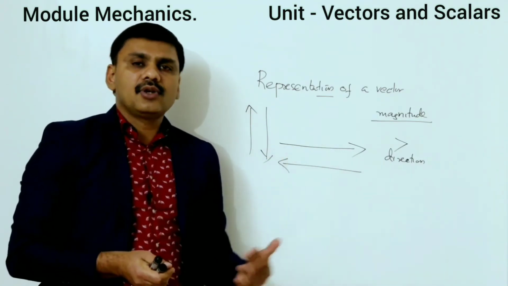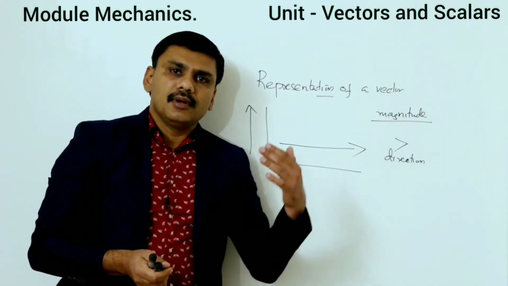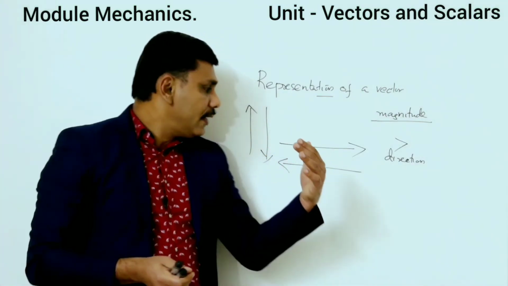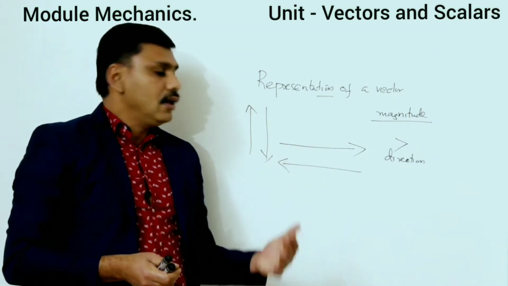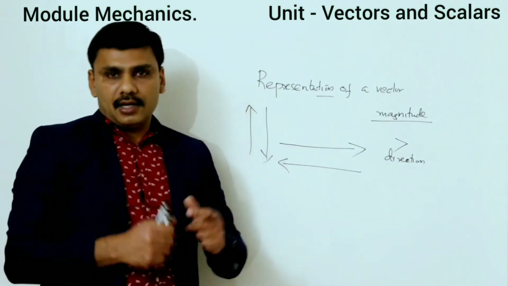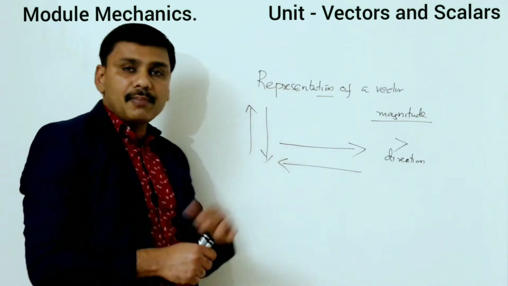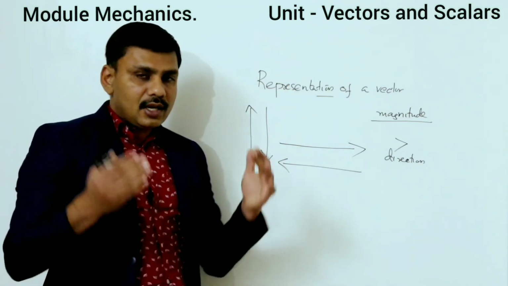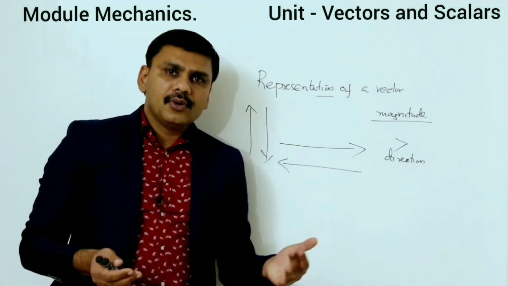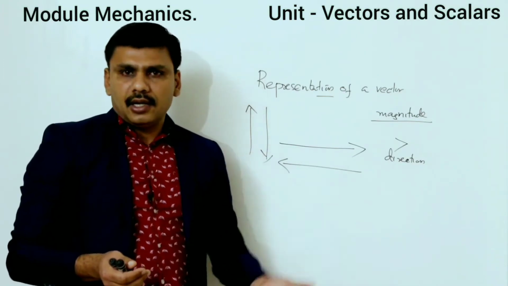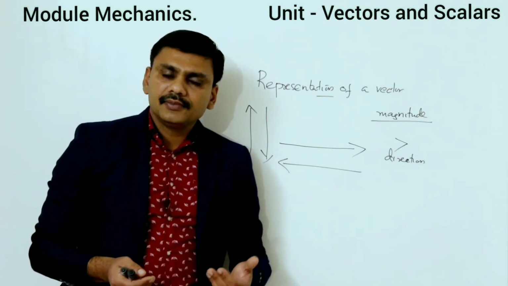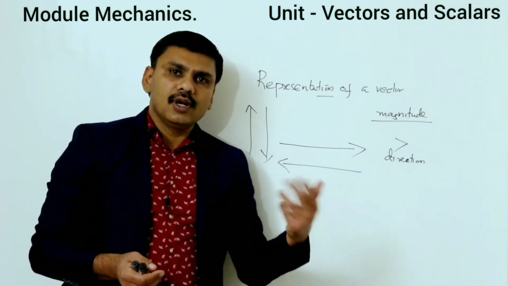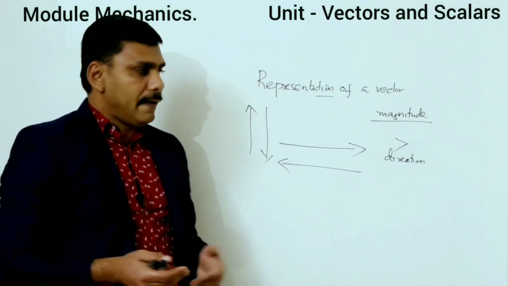The length of the straight line gives the magnitude, and the arrowhead gives the direction. So this is the way to represent a vector. You can represent any vector if you know its magnitude and direction. Magnitude, how will you represent? By the length of the line, and the direction you will represent by the arrowhead.